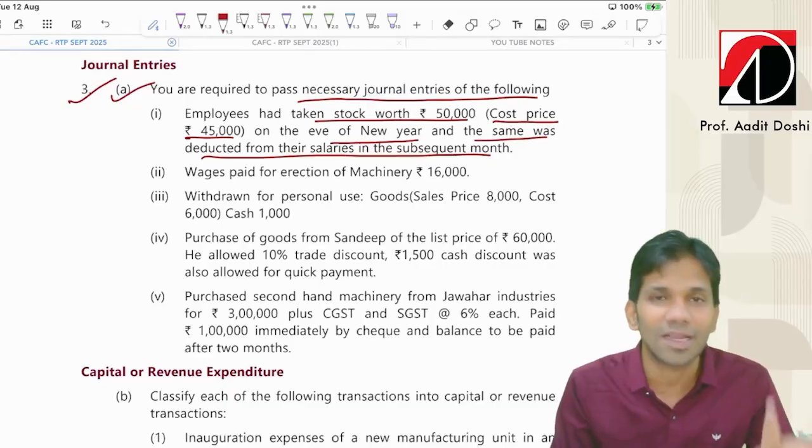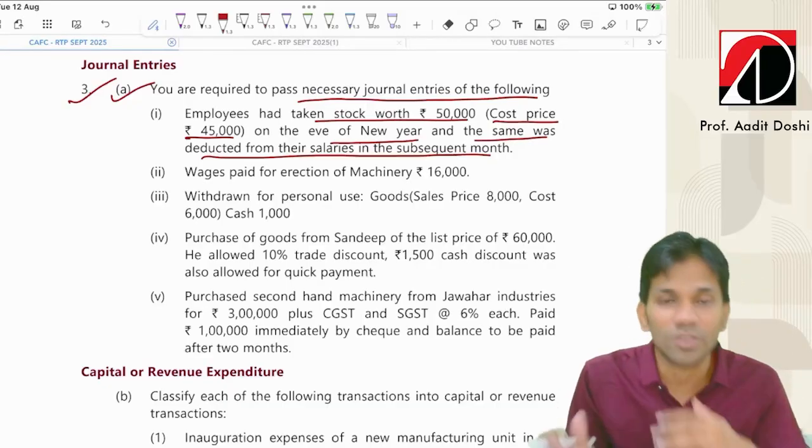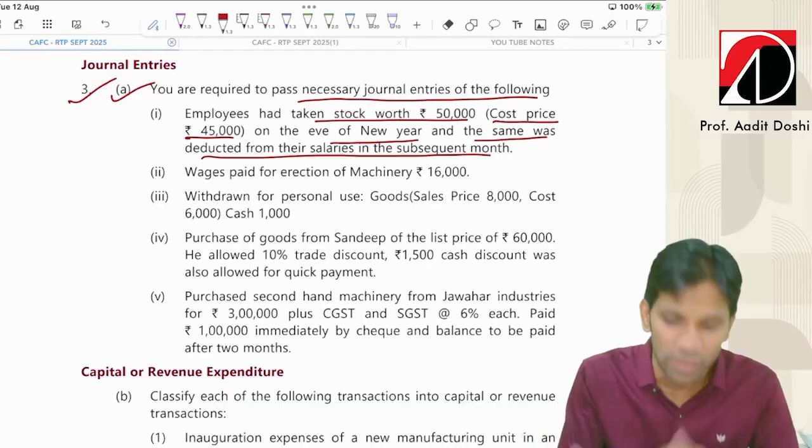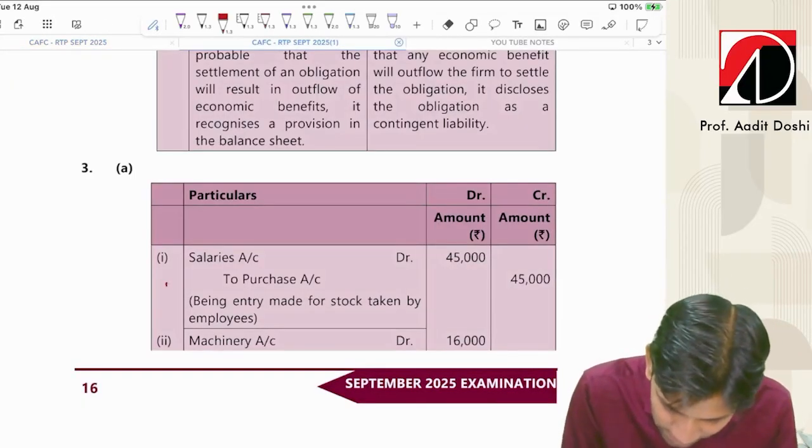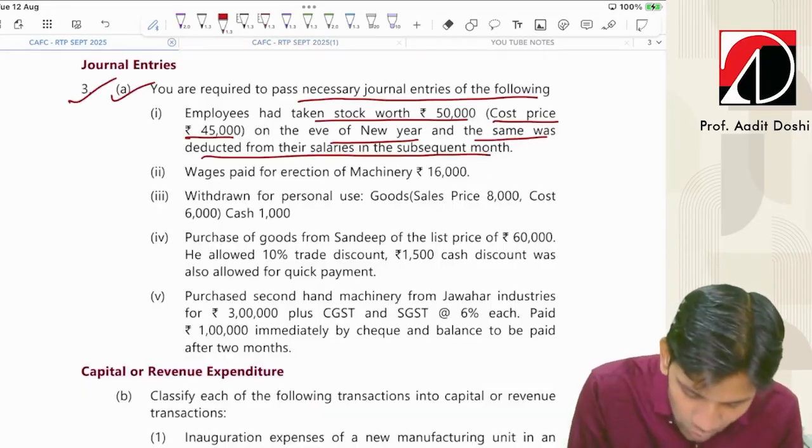So what should be the journal entry? Salary account debit to purchase, because it is an expense of the business and goods are going out of the business. So salaries to purchase. This is entry number 1. Fine. Let's go to next.